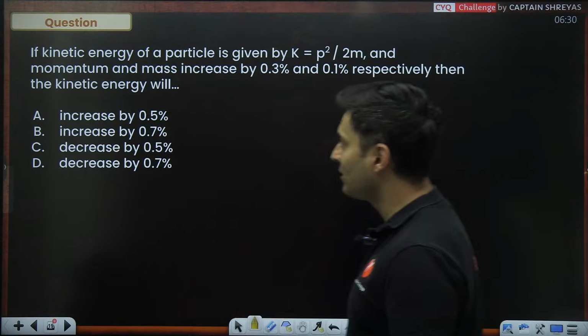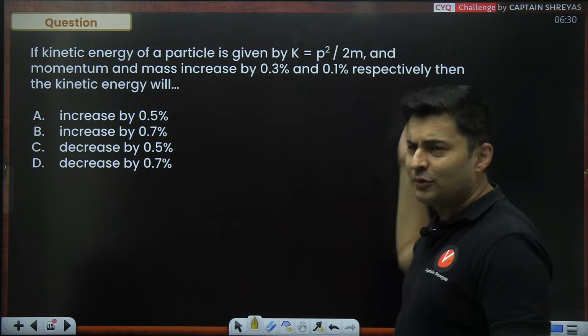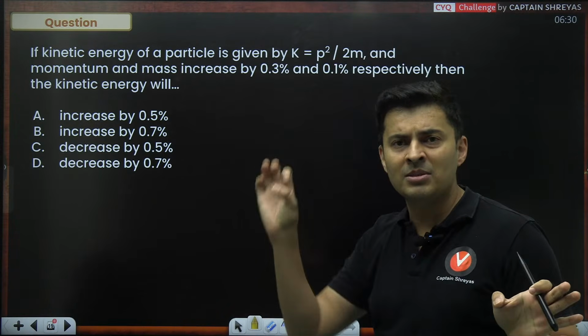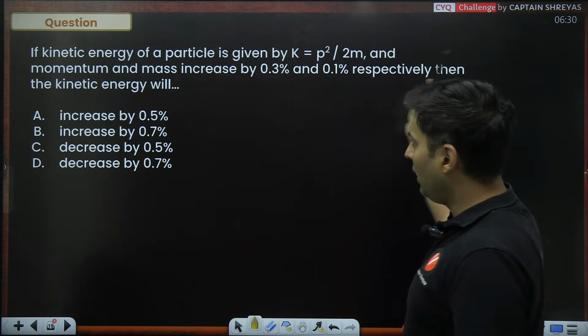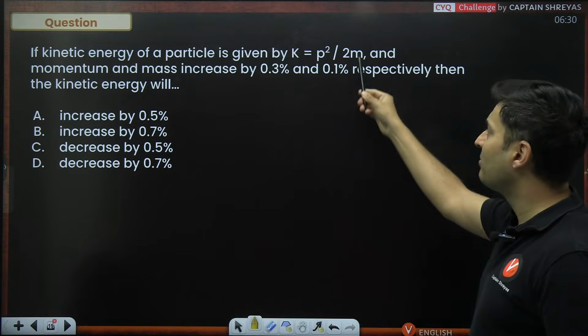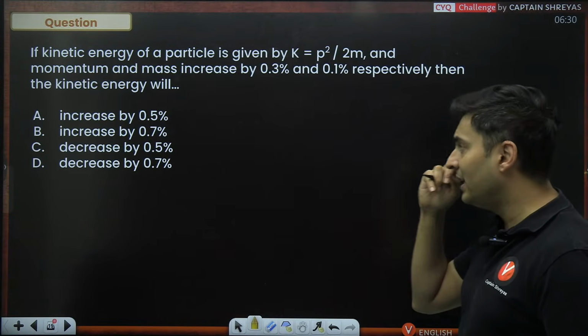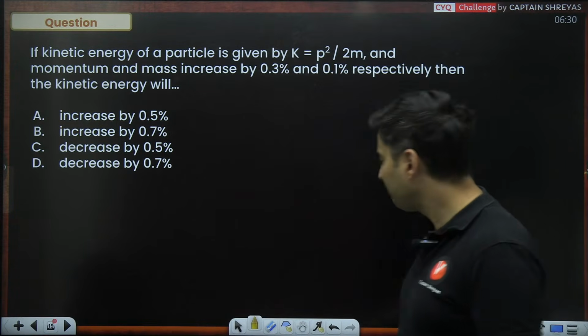And here it comes. This is a very tricky question, I feel. The kinetic energy formula everybody knows is momentum squared divided by 2 multiplied by the mass. If momentum increases by 0.3% and mass is also increasing by 0.1%, then the kinetic energy will increase or decrease by how much percentage?